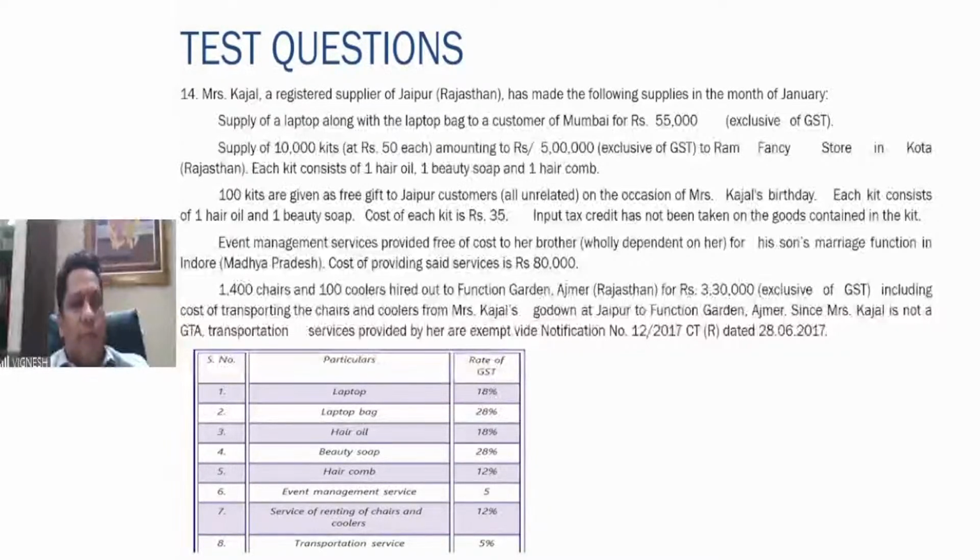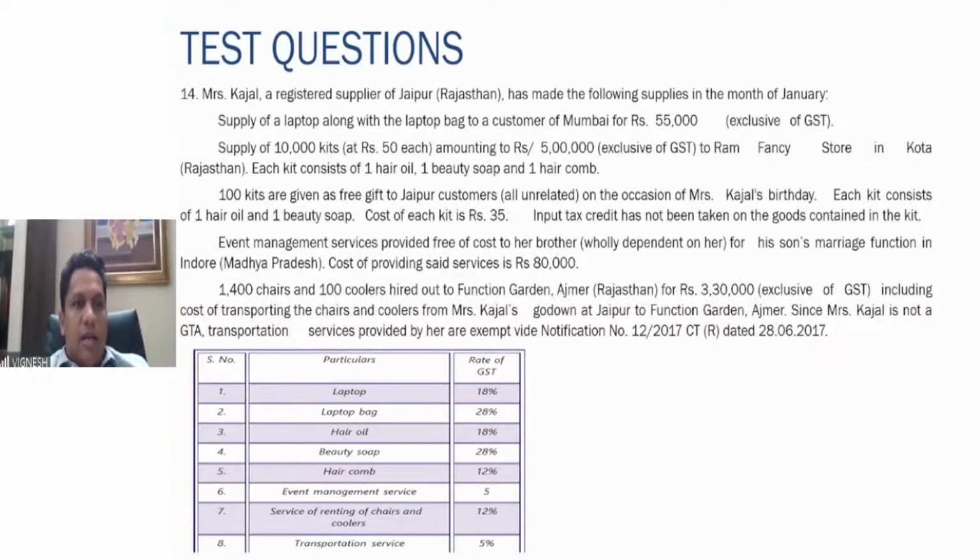Since it is a mixed supply, the rate which is applicable is the highest rate applicable to the items. So if you see, hair oil rate is 18%, beauty soap rate is 28%, and hair comb rate is 12%. Beauty soap is the highest rate applicable. So on this entire 5 lakhs, 28% is the rate which is going to be applicable. That is the second question.